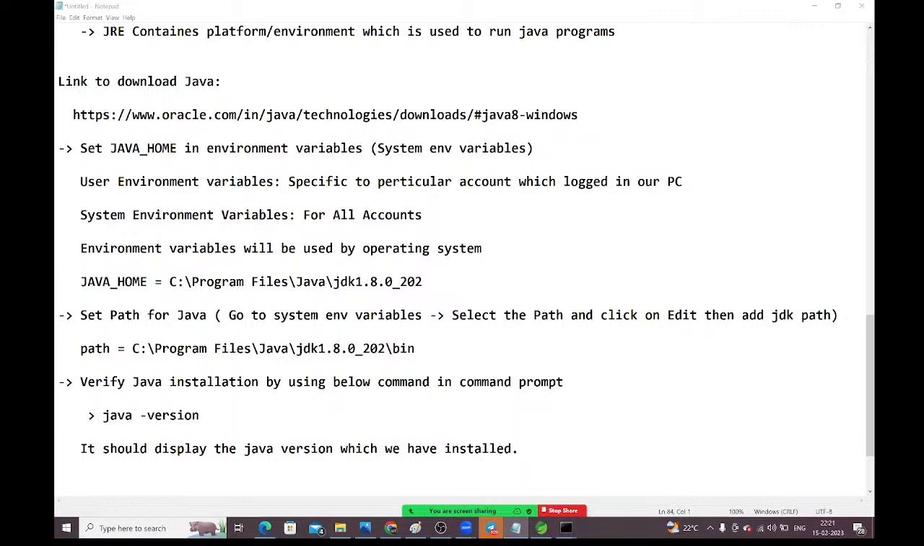Okay. Fine, guys. Just go through these notes once again. Tomorrow I will show how to install Maven and how to create Maven projects. I want to create a standalone project by using Maven, and I want to create a web application by using Maven. How to create those projects also we will discuss in tomorrow's session.